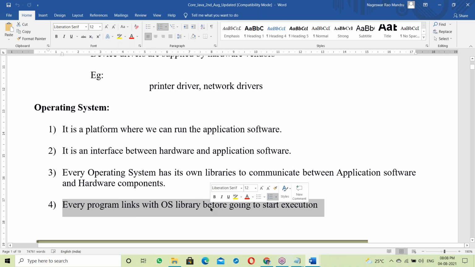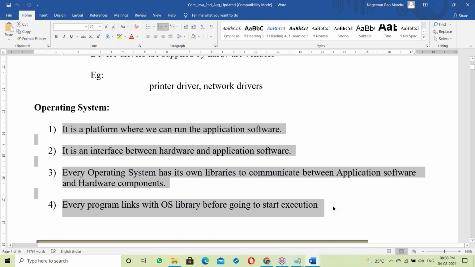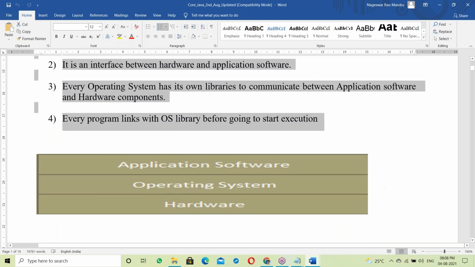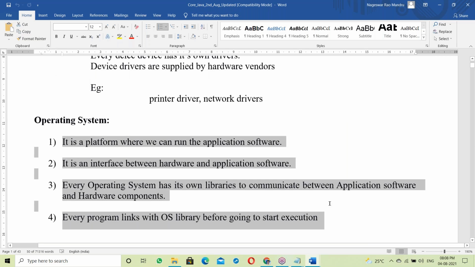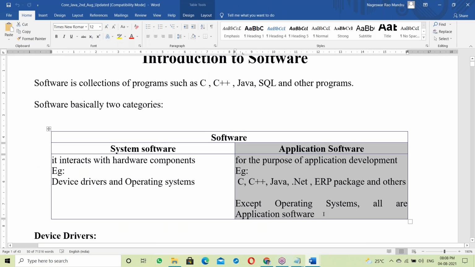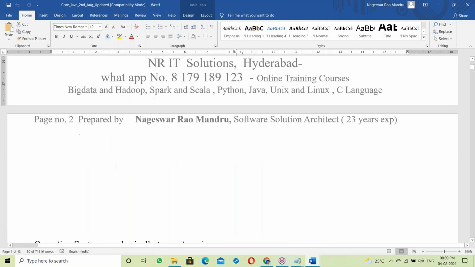Every program links with the OS library before we start execution. The same points we discussed are there in the document. So running notes are not necessary here. You are not required to write any running notes, everything is very clearly prepared. Java comes under application software, so our topic now is application software. Let us move to application software.